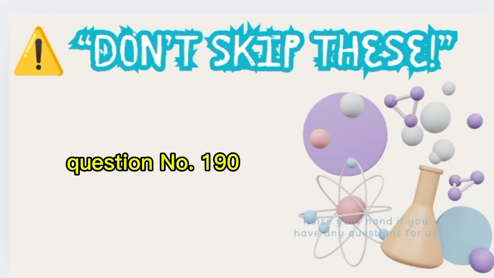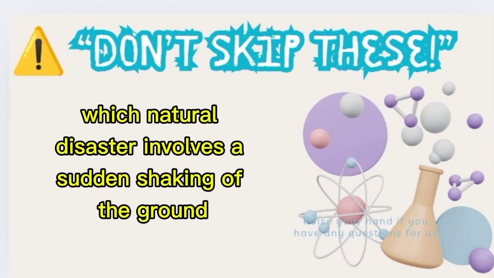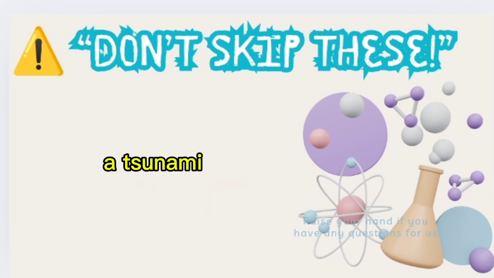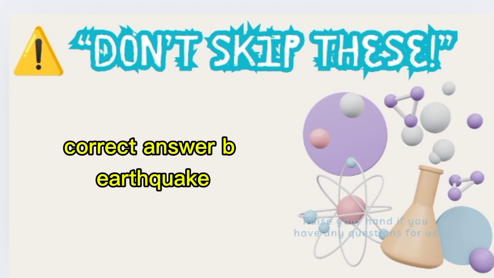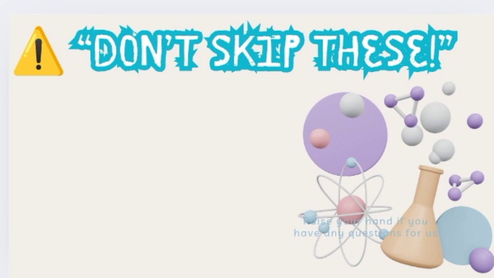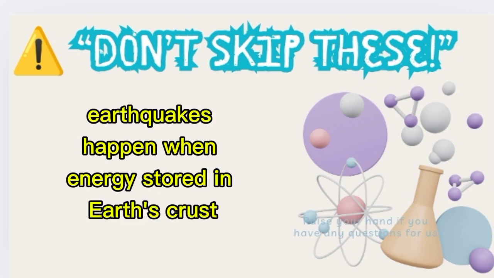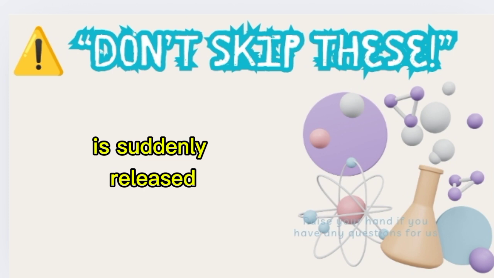Question number 190. Which natural disaster involves a sudden shaking of the ground? A. Tsunami. B. Earthquake. C. Tornado. Correct answer B. Earthquake. Earthquakes happen when energy stored in Earth's crust is suddenly released.